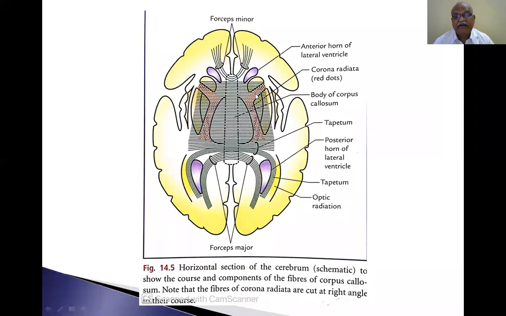This is the anterior limb. This is the genu. This is the posterior limb. Below the lentiform nucleus is the retrolentiform part.